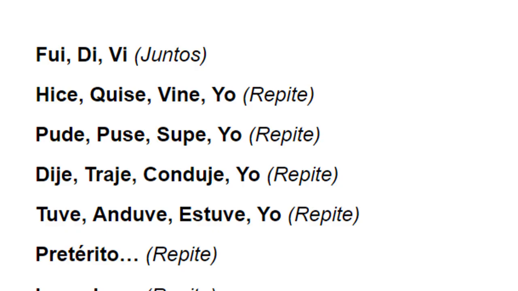Fui, di, vi. Hice, quise, vine yo. Pude, puse, supe yo. Dije, traje, conduje yo. Tuve, anduve, estuve yo. Pretérito irregular. Ya yo sé los verbos.